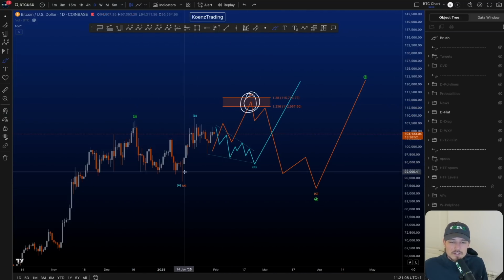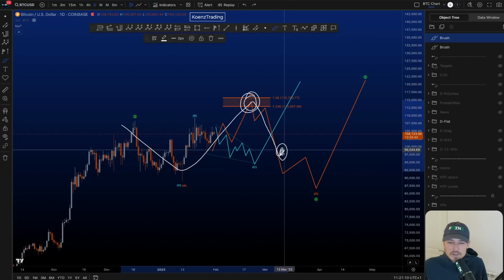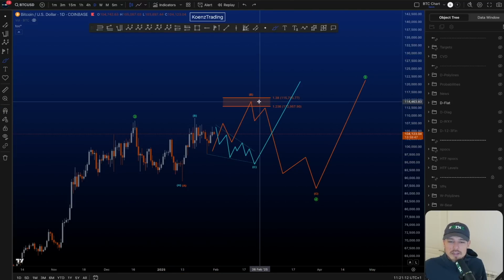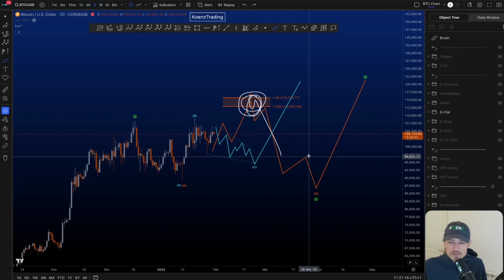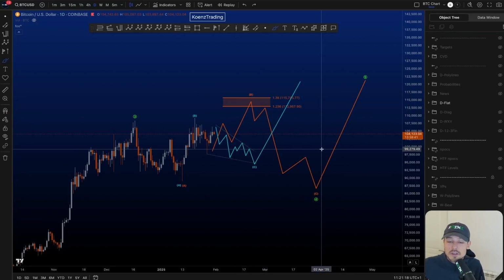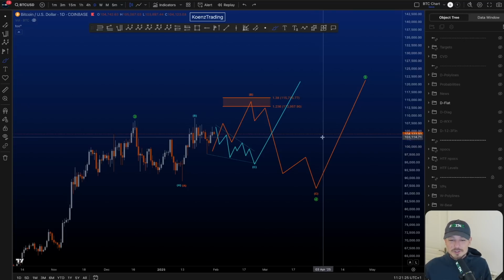It's not necessary. You can have a running flat A, B, finish C somewhere here and then move up. But at least you drag down the people buying here, hit the stop losses, liquidate them, and then eventually continue to the upside, which of course, from a psychology point of view, is definitely an interesting scenario.